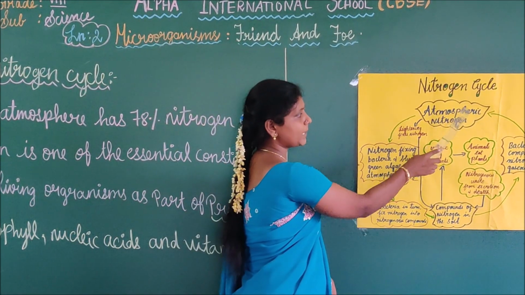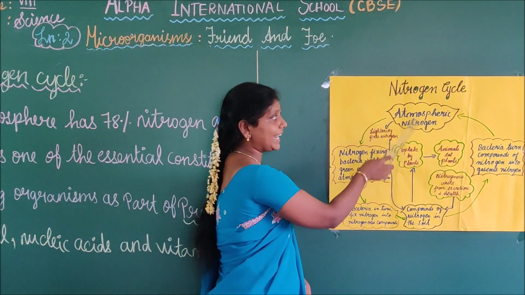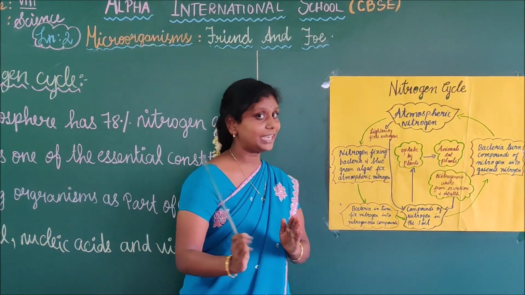Now we are going to see the diagram of the nitrogen cycle. Atmospheric nitrogen is not directly taken by plants or animals.